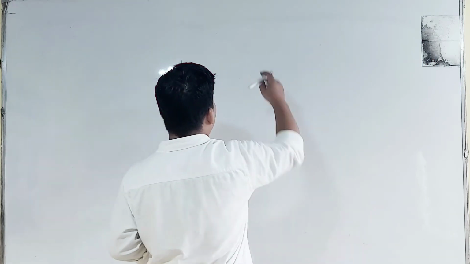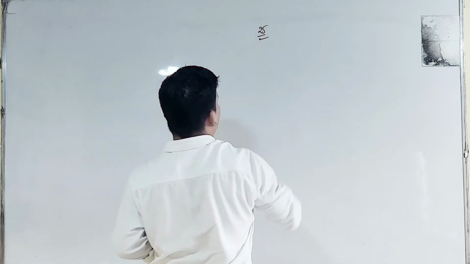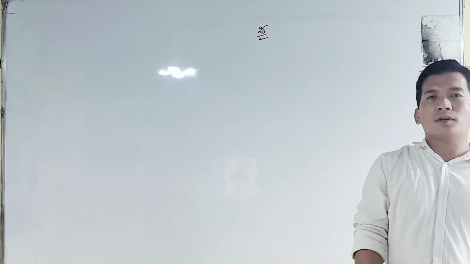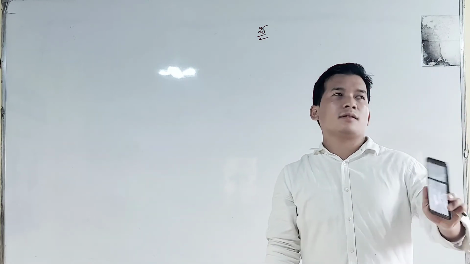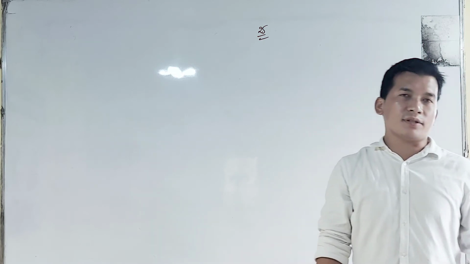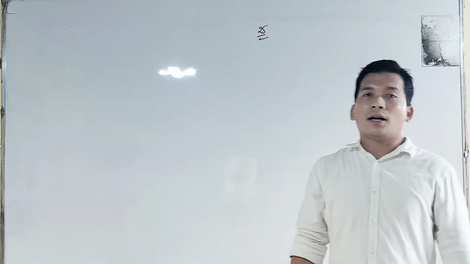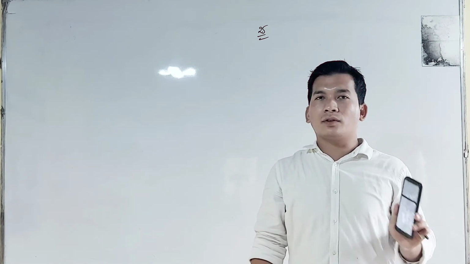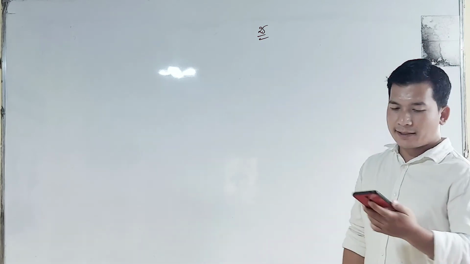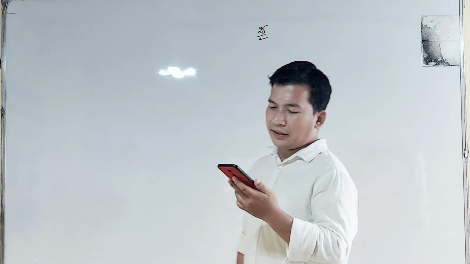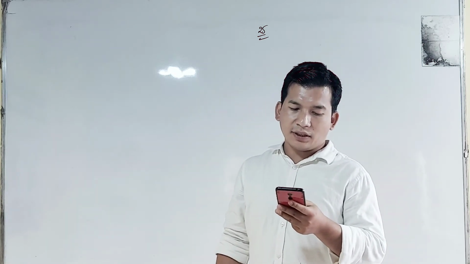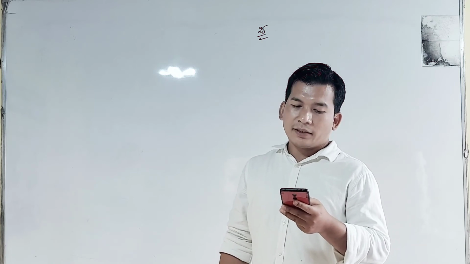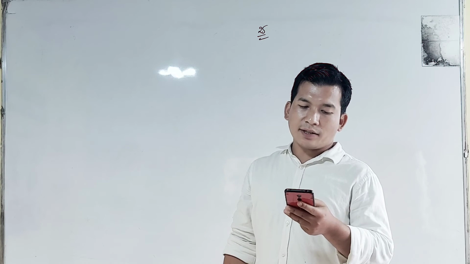This is a question based on free fall. We can do this question in our conventional method, the normal process, but this question is being asked 2 or 3 times, so it is important. I will give you a simple shortcut trick to remember the correct answer for this type of question. A stone falls freely under gravity. It covers distances h1, h2 and h3 in the first 5 seconds, the next 5 seconds, and the next 5 seconds respectively. Then the relation between h1, h2 and h3 will be?